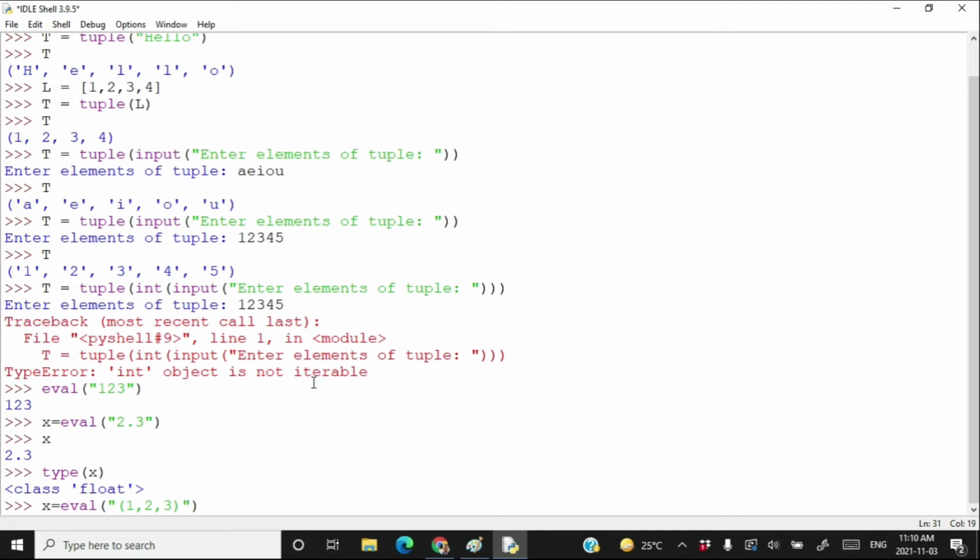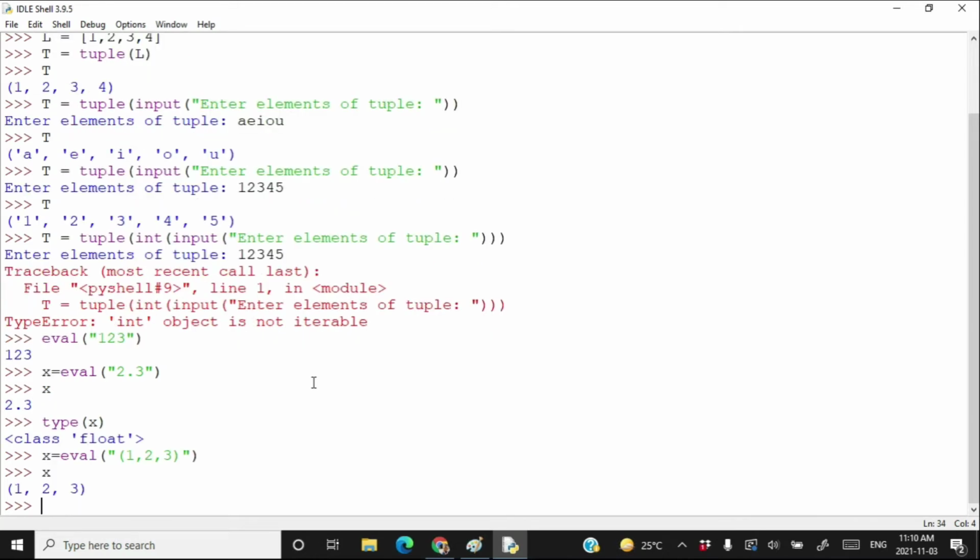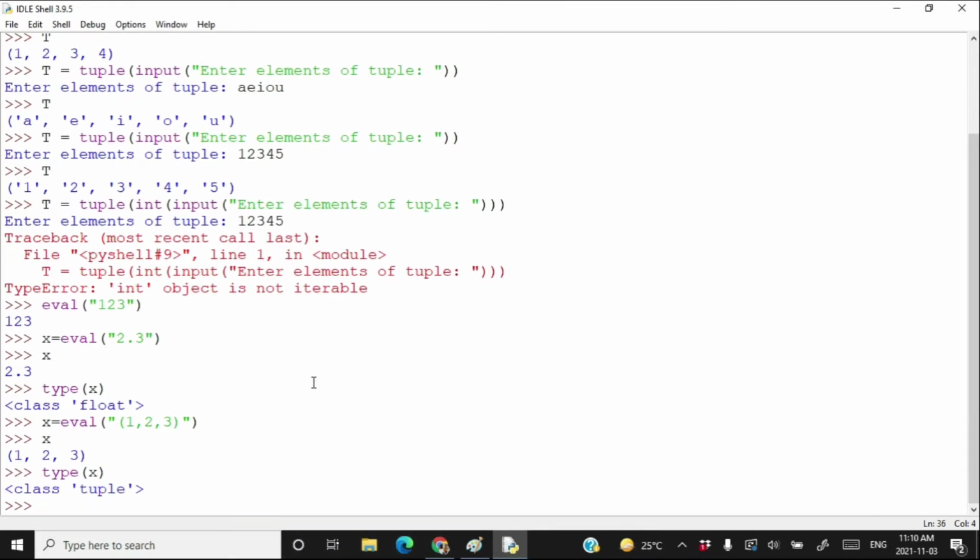So what eval method is going to do here is, eval method will take out this tuple, convert it into tuple and store the reference of the newly created tuple to the variable x. Okay, press enter, type x and you have a tuple. Check the type of x now. The type of x is tuple.